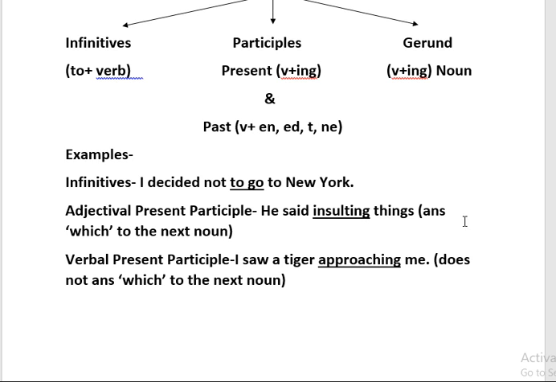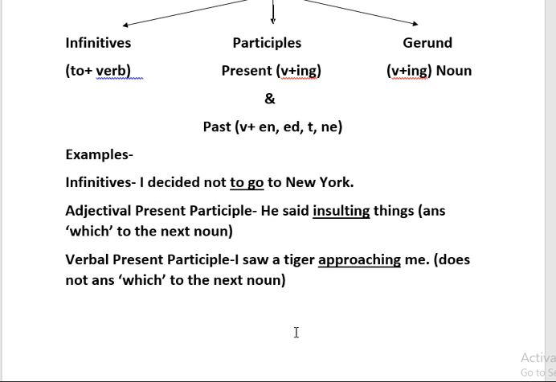You have to keep in mind if it answers the question "which" to the next noun. See, he said insulting things. Which things did he say? He said insulting things. So you can directly say it is describing the next noun. It is answering the question "which" to the next noun. So it is adjectival present participle.